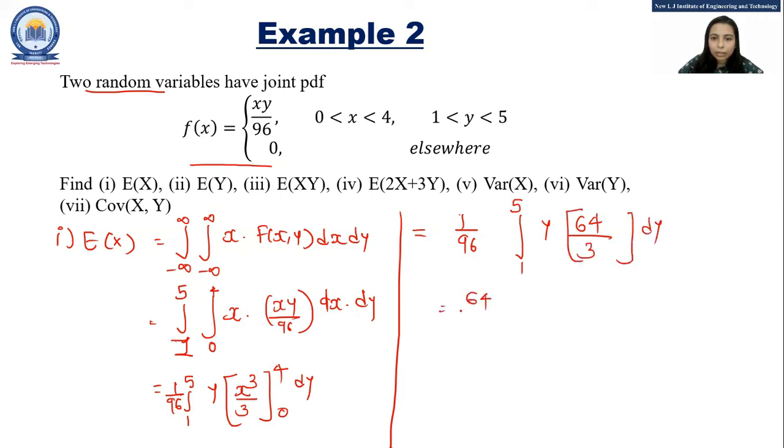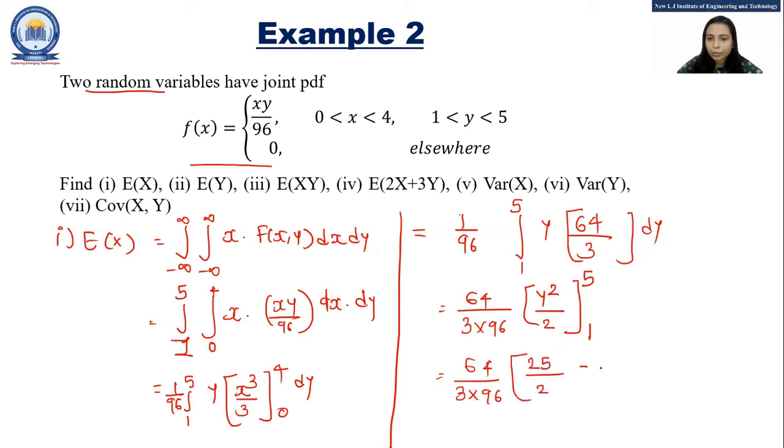So 64 divided by 3 becomes common because it is constant and this is y squared divided by 2, and the lower limit is 1, upper limit is 5. So 64 divided by 3 into 96, 25 upon 2 minus 1 by 2. So that would become equal to 64 into 24 upon 3 into 96 into 2. So the final answer would become 8 by 3. This is the value for E of x.